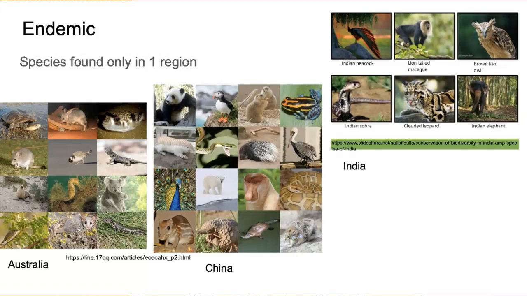In China, we see endemic animals, special species of porcupine and frogs, certain polar bears and peacocks, pandas, various platypuses. And then there are species in India, like the Indian peacock and the lion-tailed macaque. These organisms are only found in one region. If something happens, it is so difficult to bring their population back. So focusing on those locations and those endemic species can help conservation efforts to avoid species extinction.